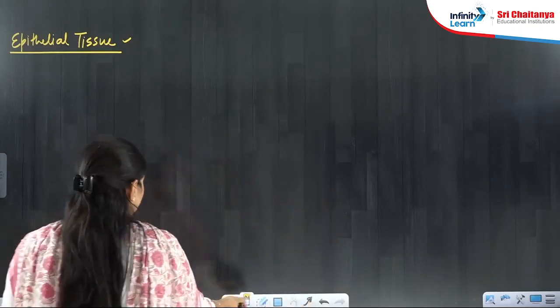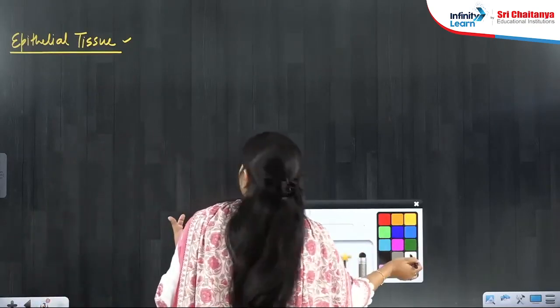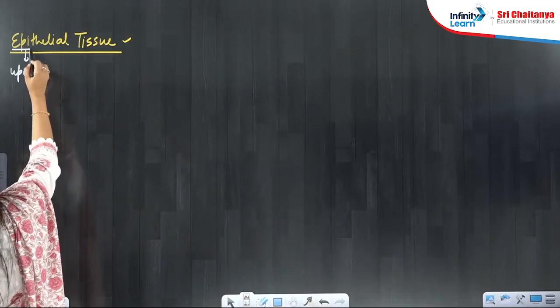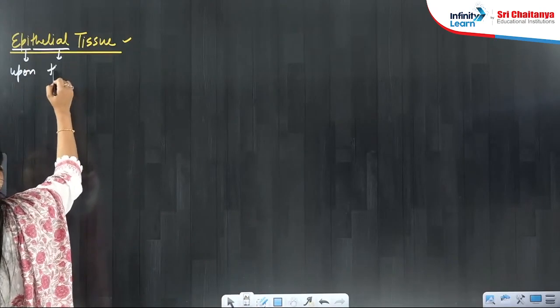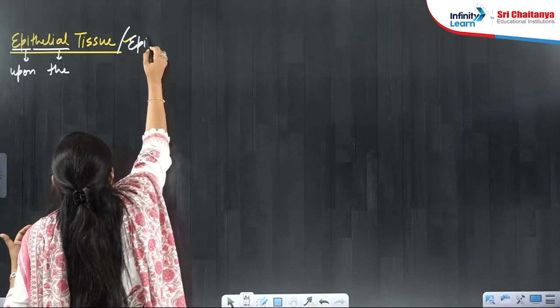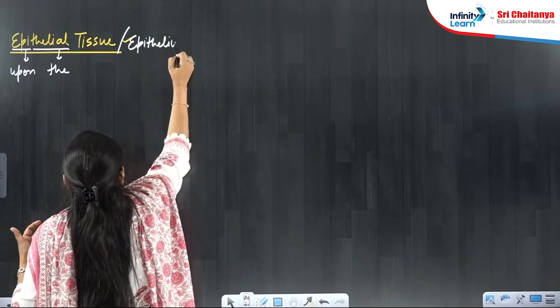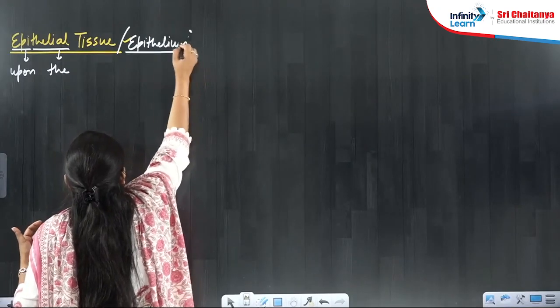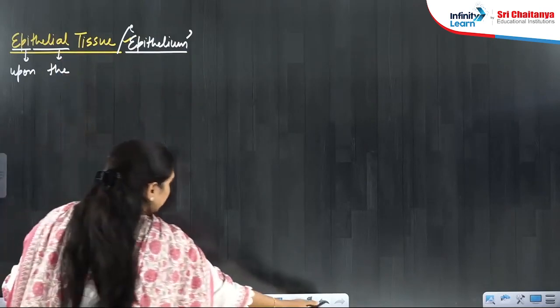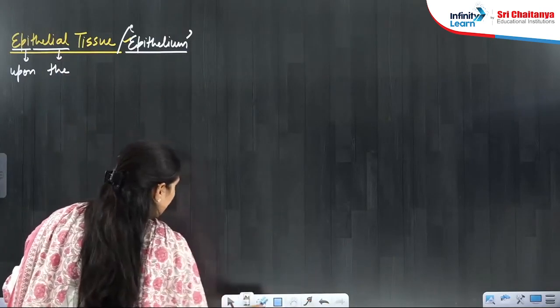Epi means upon. And this epithelial tissue can also be called epithelium. Thelium means to grow, beta.